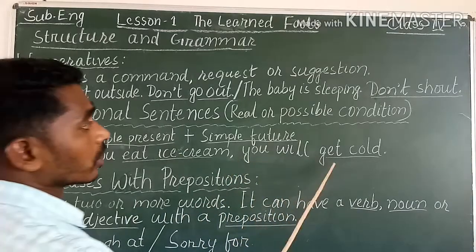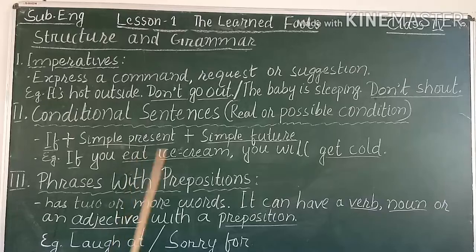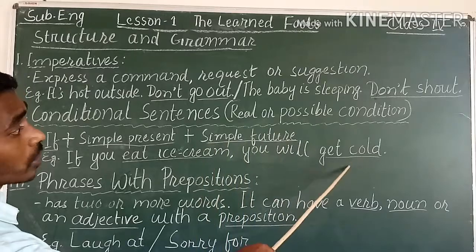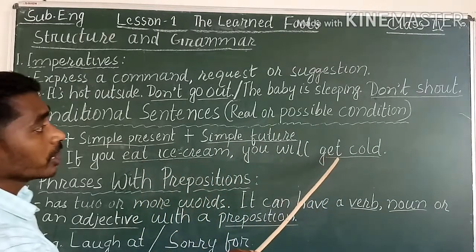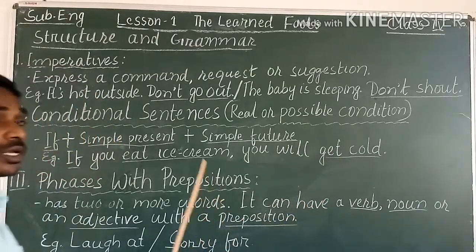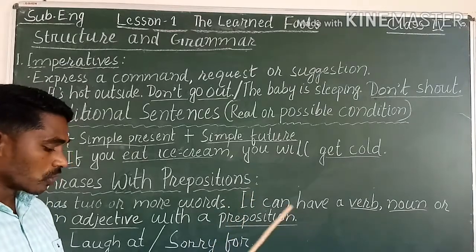Okay, you will get cold, the future action of eating ice cream, this is the simple future. So you will get cold if you eat ice cream, and the condition is if only you eat. Okay, I hope you understood.